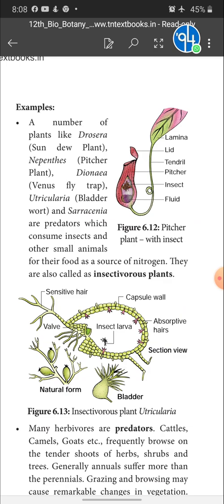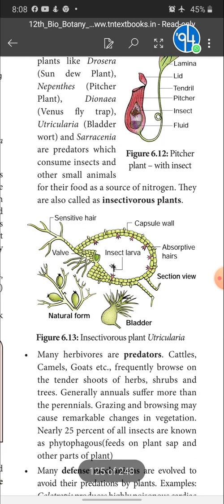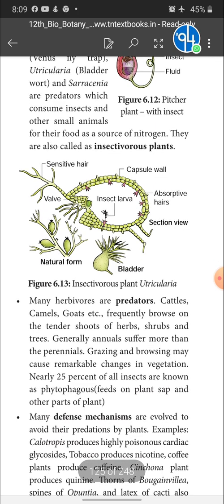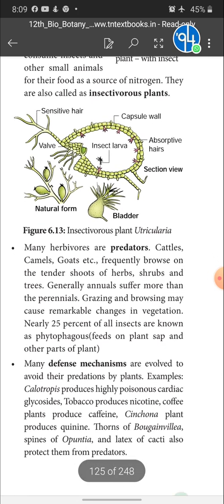Example for predation. Okay, so many herbivores are predators only. Cattle, camels, goats, etc. frequently browse on the tender shoots of herbs, shrubs and trees. Generally, annuals suffer more than the perennials. Grazing and browsing may cause remarkable changes in vegetation. Nearly 25% of all insects are known as phytophagous, feeding on plant sap and other parts of the plant.